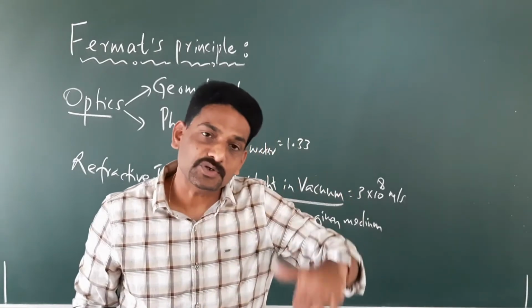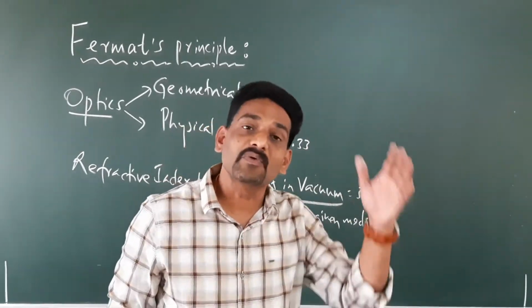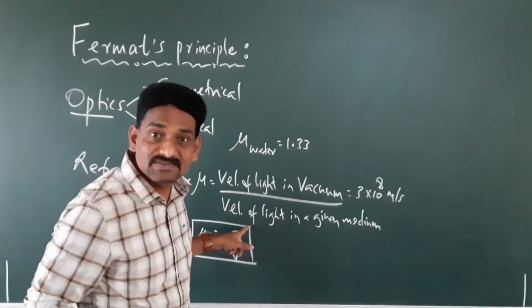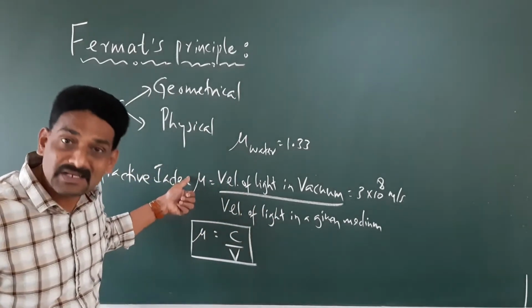Whereas when it enters a liquid medium, what will happen? The velocity decreases. If the velocity is going to decrease, the refractive index is going to increase.